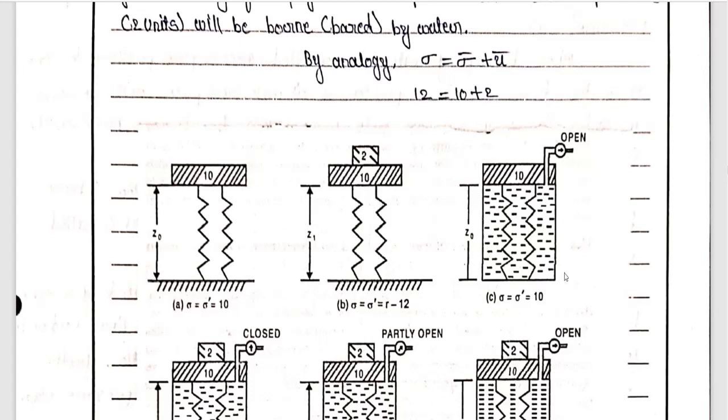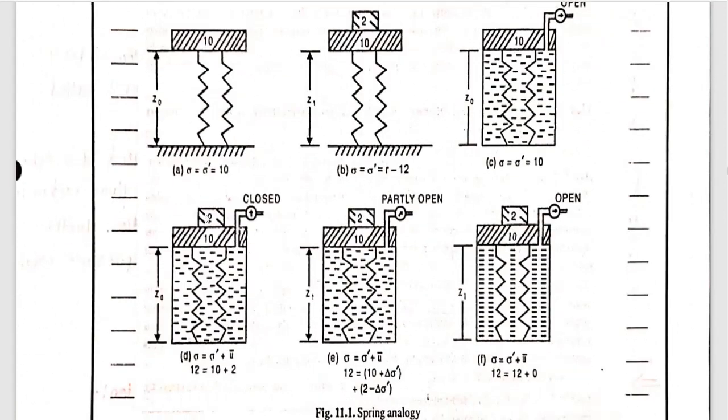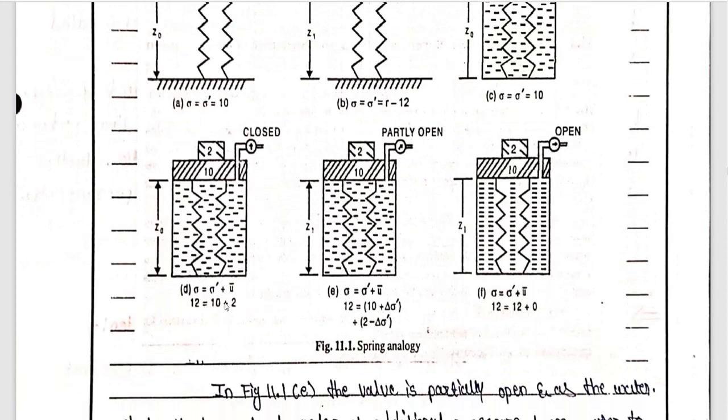Similarly, when we take water in a container, and we open this valve, and we only apply the 10 units of load, this 10 units of load will be borne by the spring. No load or stresses will be transferred to the water, because 10 units is the capacity of the spring. Now when we apply an additional 2 units of load, and the valve is closed, this additional 2 units of load will be transferred to the water, that we can call pore water. So you can see the stresses in the spring and the stresses in the water.